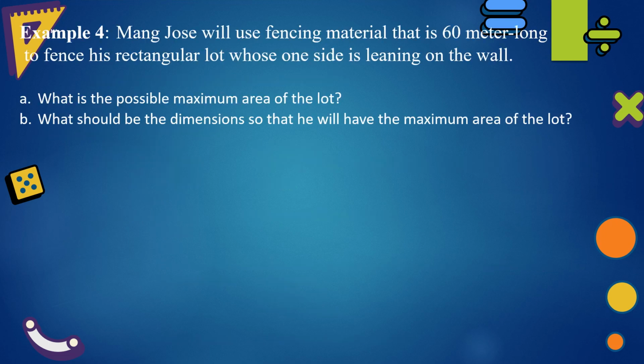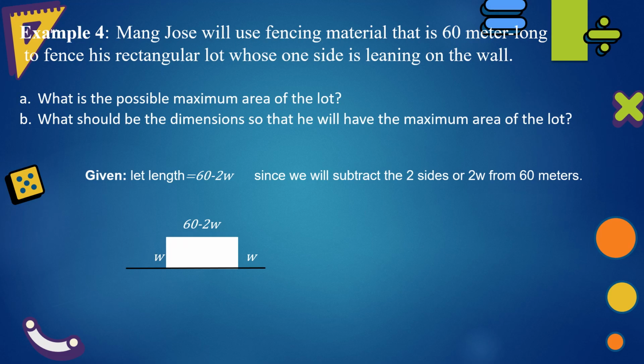Example number 4. Mang Jose will use fencing material that is 60 meters long to fence his rectangular lot whose one side is leaning on the wall. What is the possible maximum area of the lot? What should be the dimension so that he will have the maximum area of the lot?